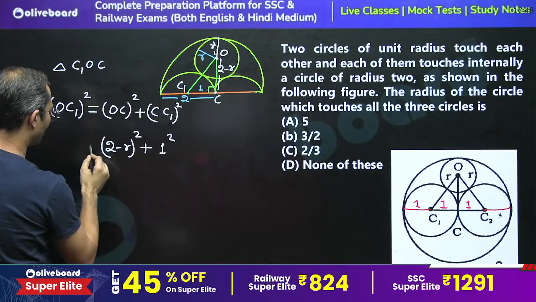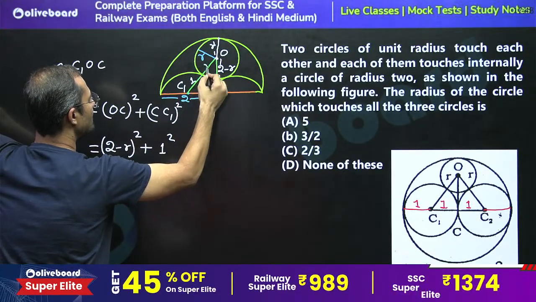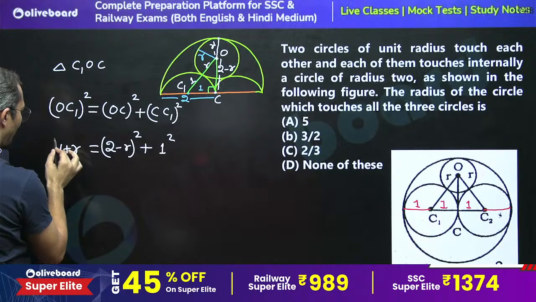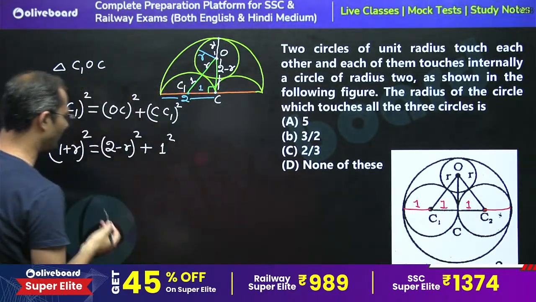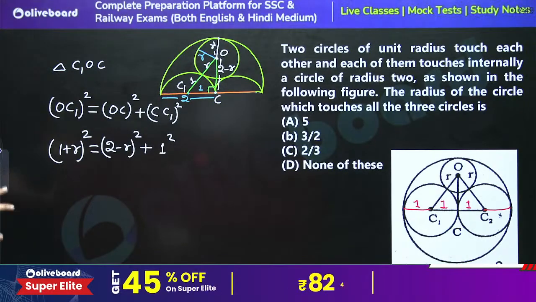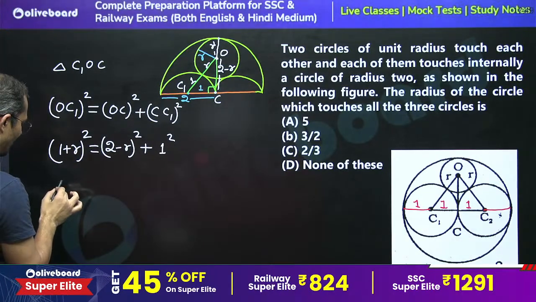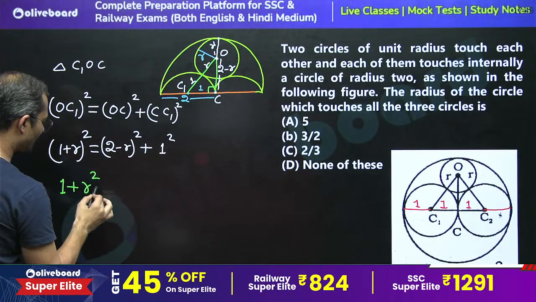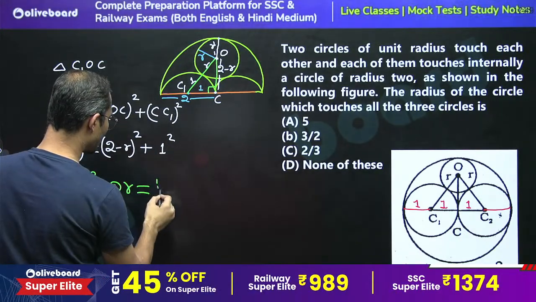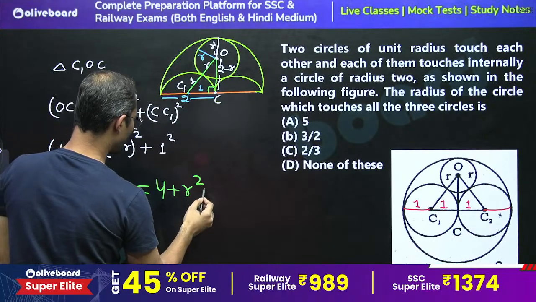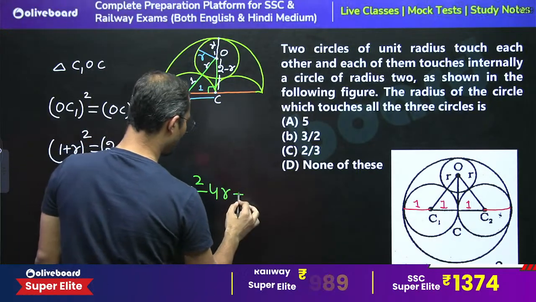So we are applying Pythagoras here. OC1 is what? This is 1 and this is r, so (1 plus r) square. You need to put the data like this, and now solve this using the Pythagoras theorem. So (1 plus r) square, which is 1 plus r square plus 2r, is equal to (2 minus r) square, which is 4 plus r square minus 2 into 2r, so minus 4r plus 1.